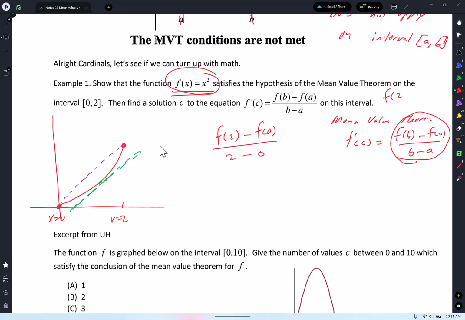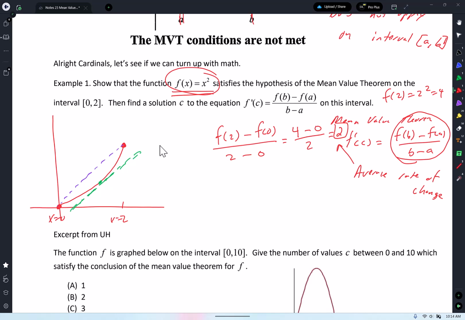f of 2 equals 2 squared, which is 4. And I know you guys are smart enough that I don't have to do that on the side, but I wanted you guys to see it. 4 minus 0, 0 squared is 0, divided by 2. 4 divided by 2 is 2. This is your average rate of change. Let's see where my instantaneous rate of change equals 2.